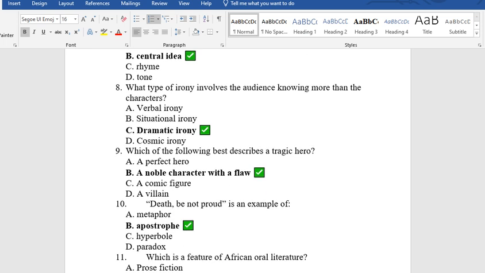Question 8. What type of irony involves the audience knowing more than the character? That is the situation where the audience knows more than the character. What type of irony is that? A. Verbal irony, B. Situational irony, C. Dramatic irony, D. Cosmic irony. The answer is C. Dramatic irony.